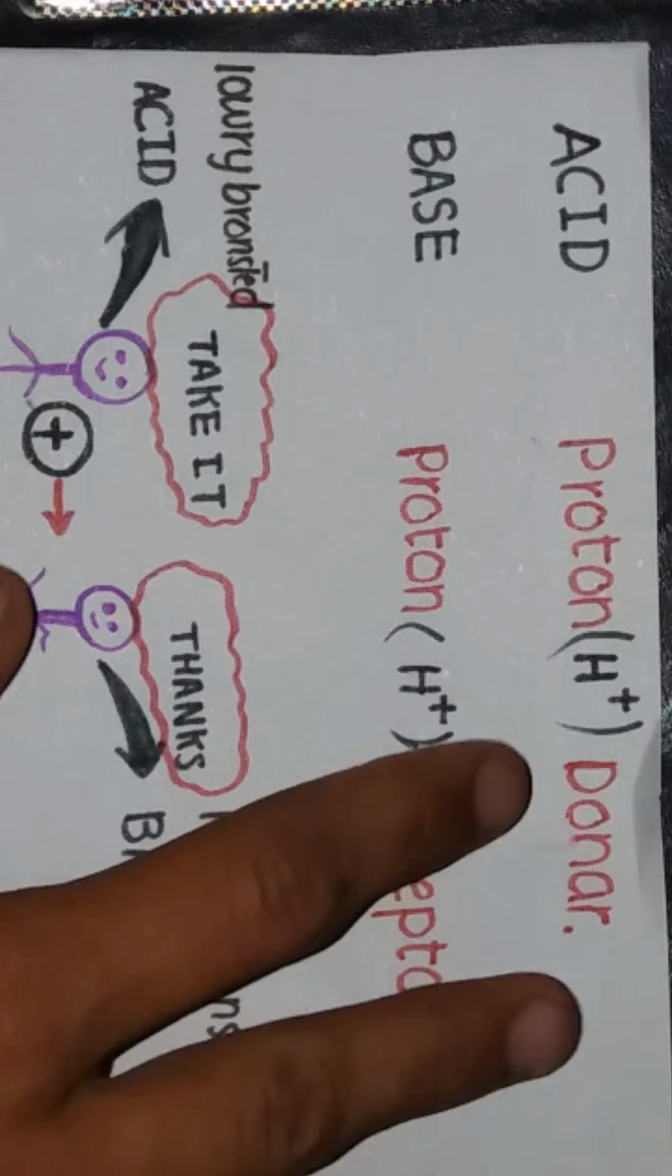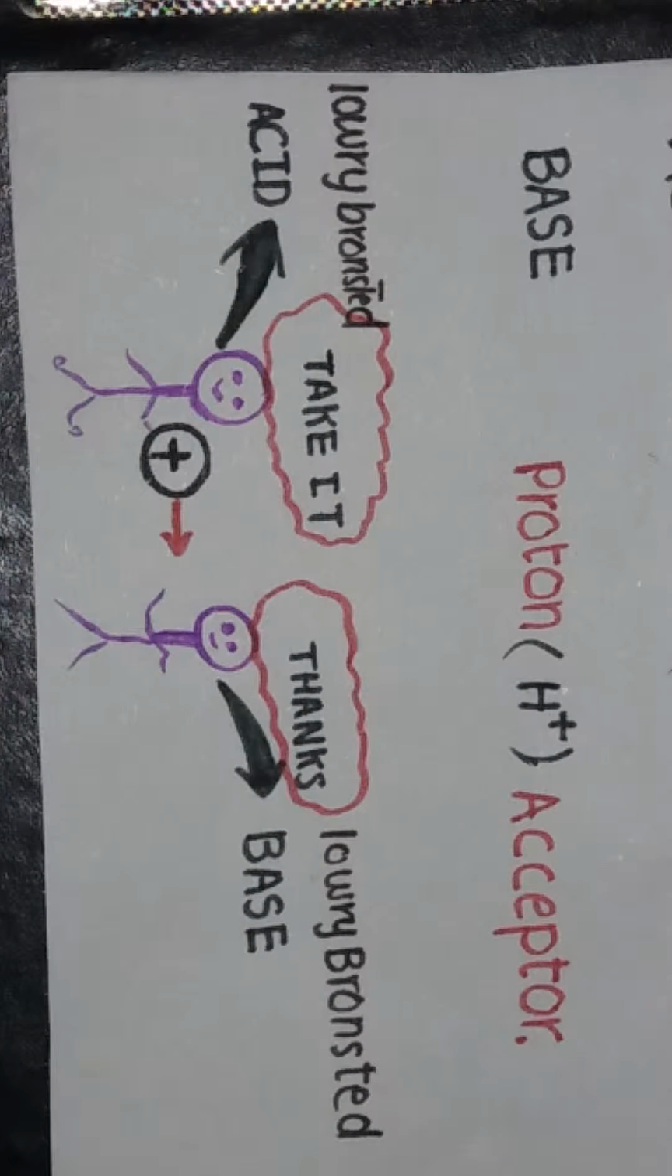I made a simple hypothetical diagram so that I can make Lowry-Bronsted theory easier to understand. There are two persons in the diagram, a man and a small child. This man has a proton in his hand and this small child has a deficiency of proton. He has no proton in his hand, so he is very upset.